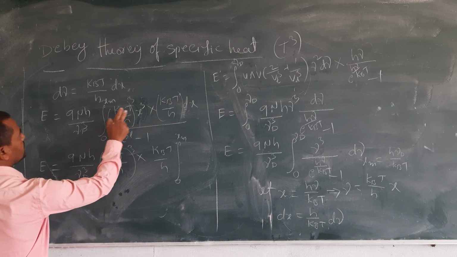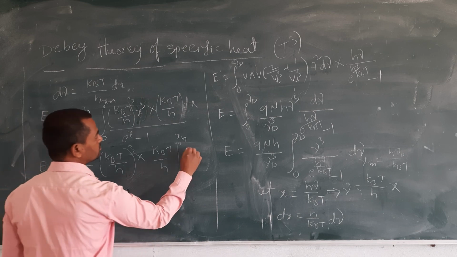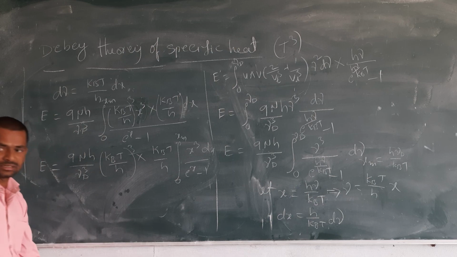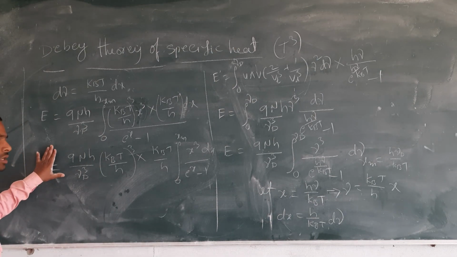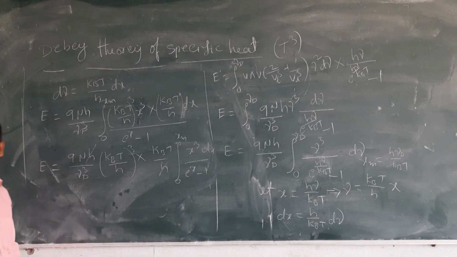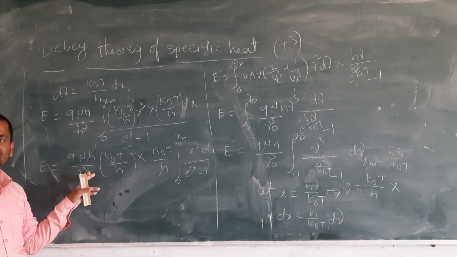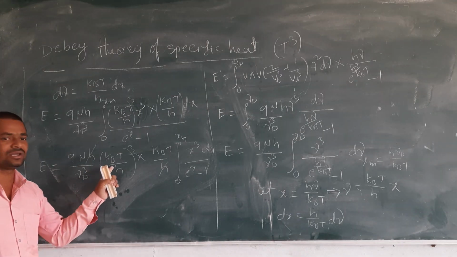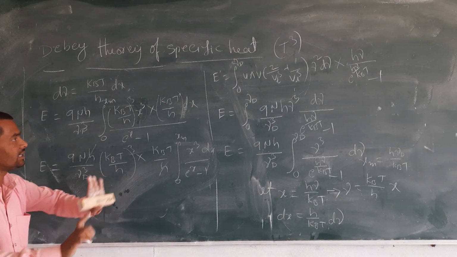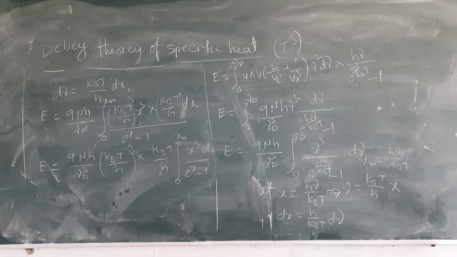What are the inside terms? Inside the integration, we brought things outside, and only one thing is inside: x cube dx by e power x minus 1. So this is the total energy. One more thing, these two get cancelled. Here whole power 3 is there, and here nu cube d is there. This cube term we can also include inside the bracket. Bring it inside the bracket and write the final one.